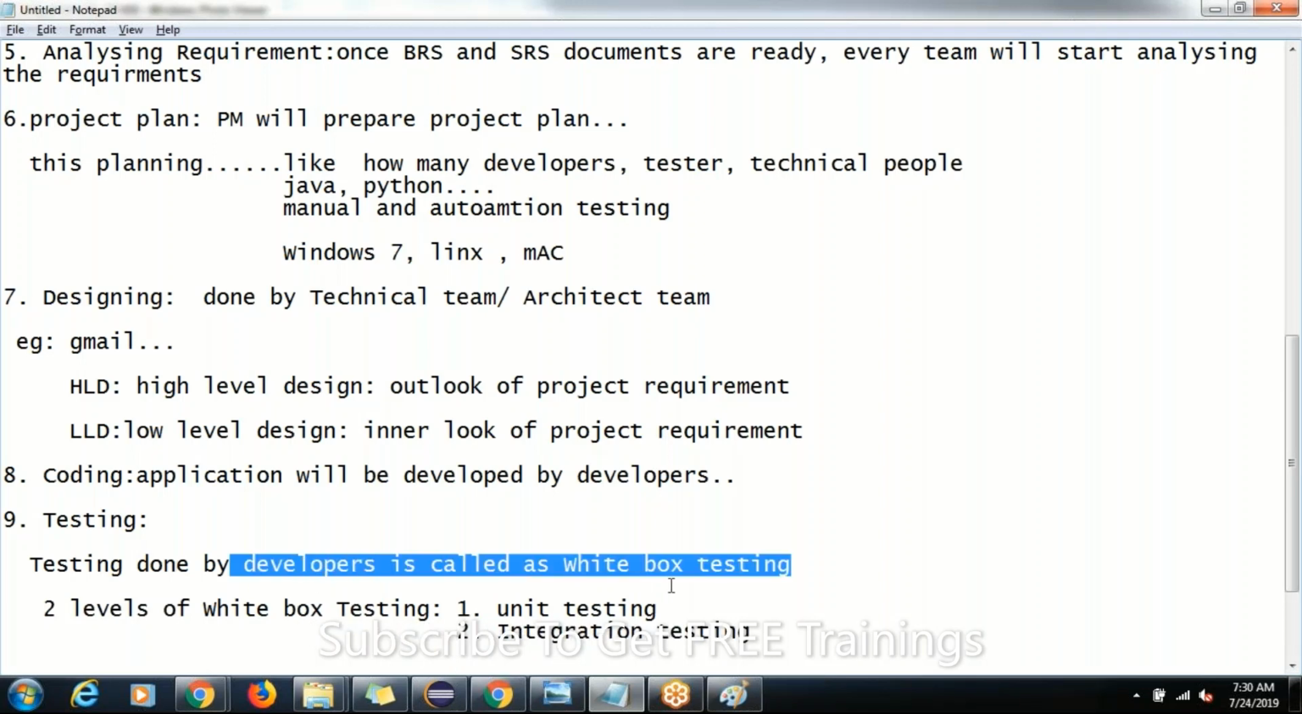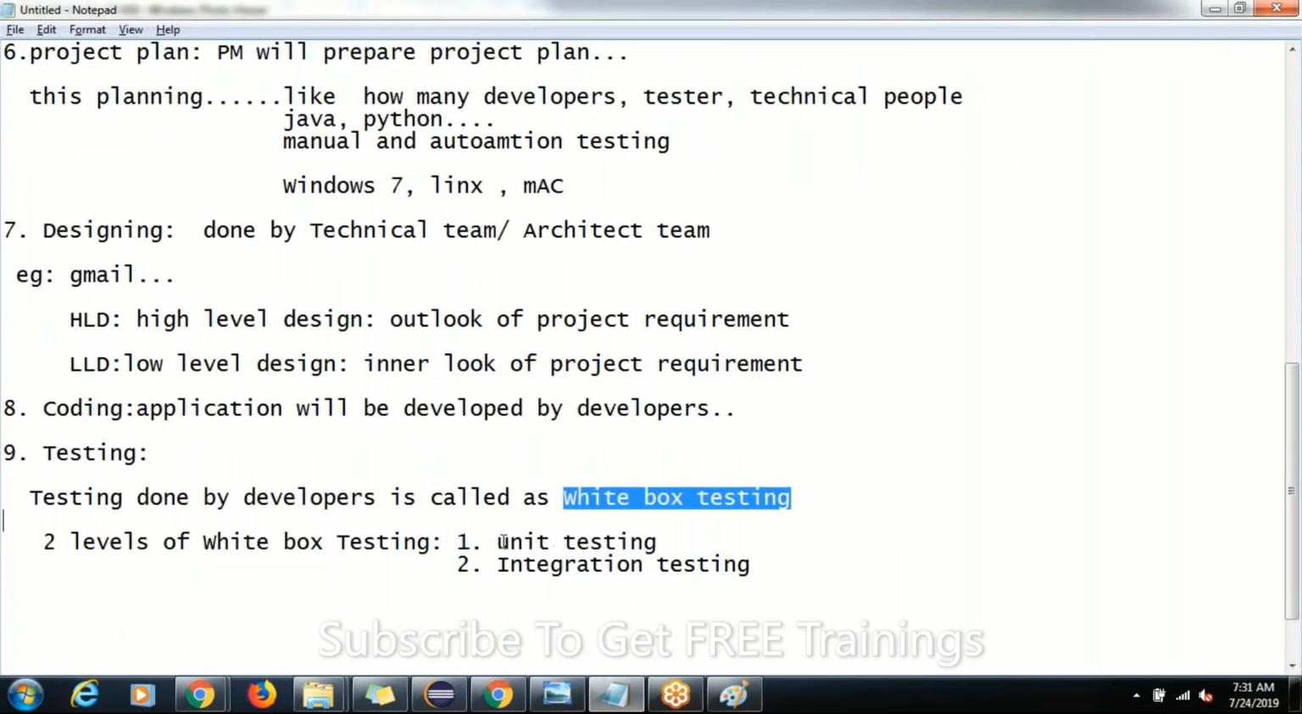So before giving it to the testing team, developers will start testing their own code. That is called white box testing, and under white box testing we have two levels: one is unit testing, another one is integration testing. Okay, what is this unit testing and what is this integration testing? Any idea, guys?